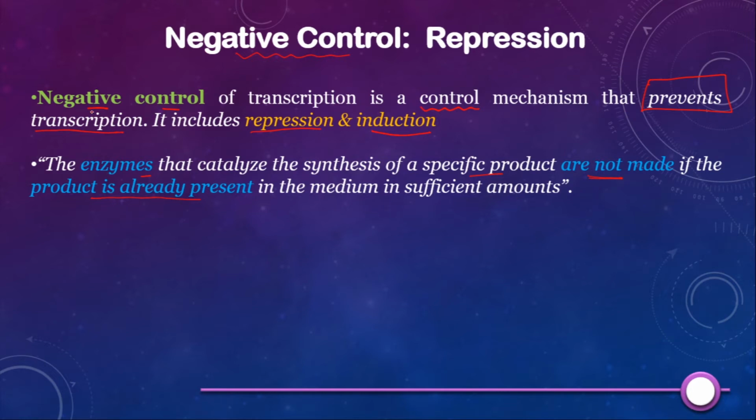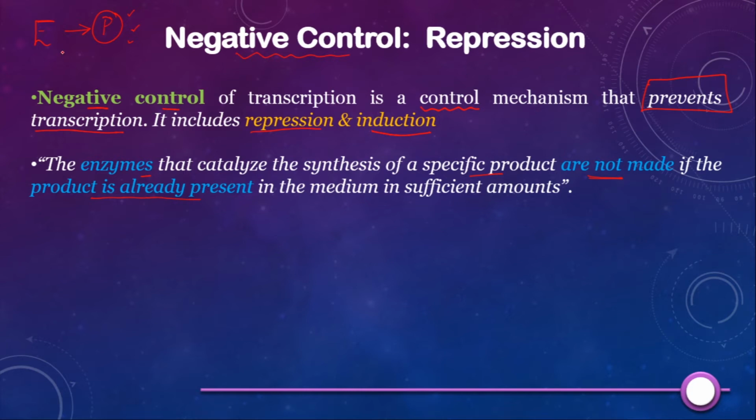For example, we have an enzyme E which is involved in the synthesis of our product P. Now, when this product is already present in the media in sufficient amount, will the cell require the enzyme?